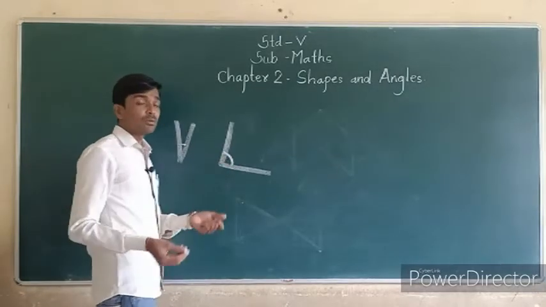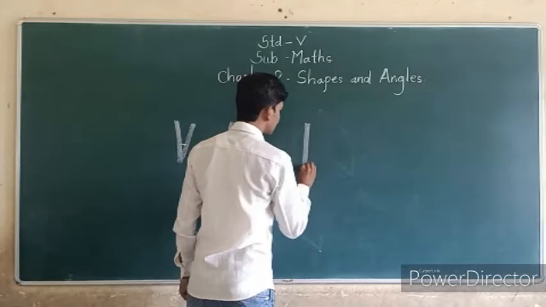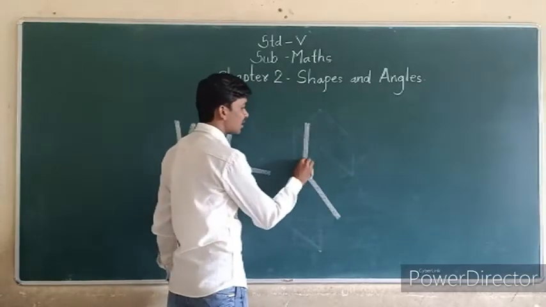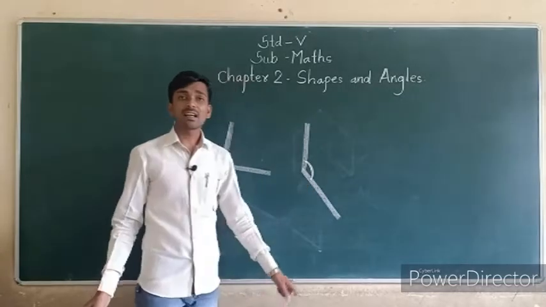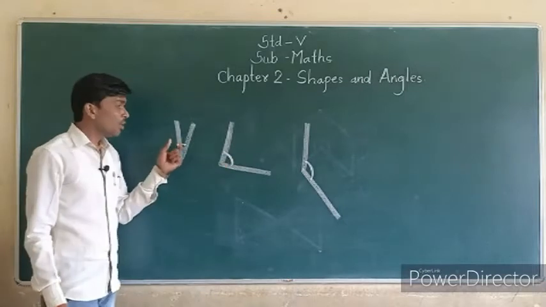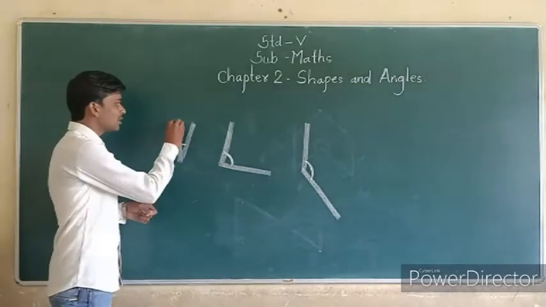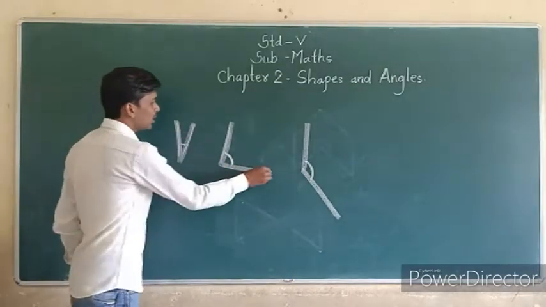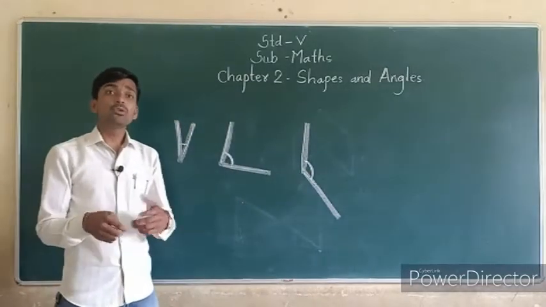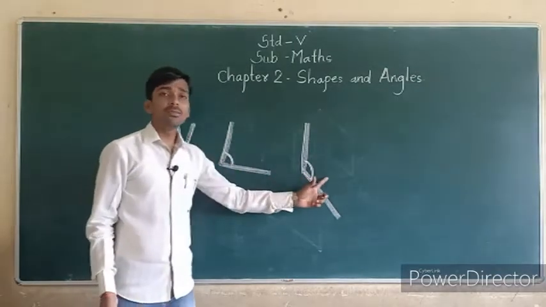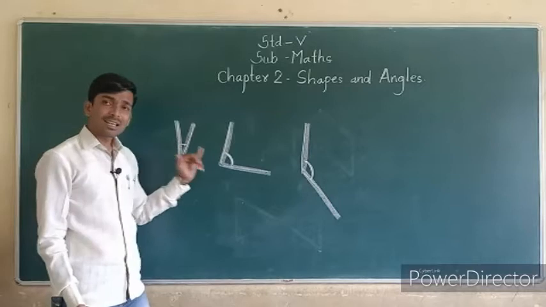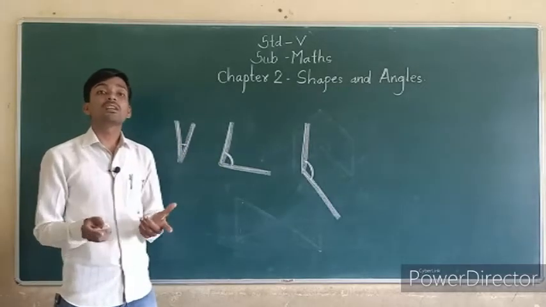Okay, and when we have to take, this angle is the greatest, this angle is biggest as compared to these 2 angles. Here we can use only 2 mastics. Here is also 1, 2 mastics, 1, 2 mastics. But when these angles are different, these shapes are different. Okay, these angles are different, then their shapes are also different.